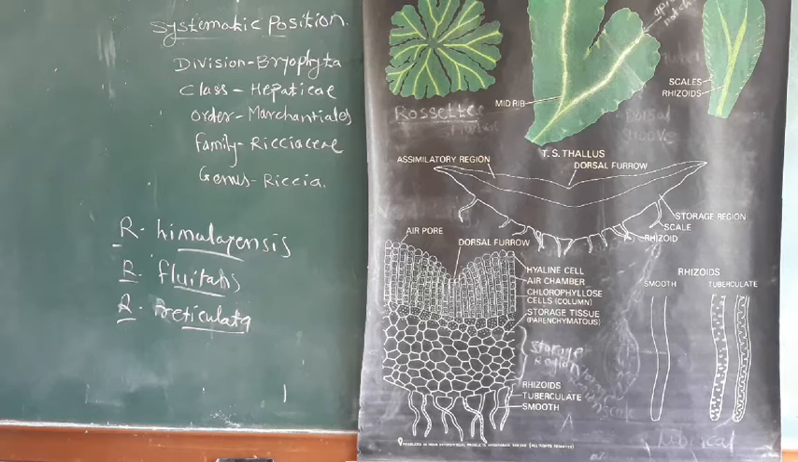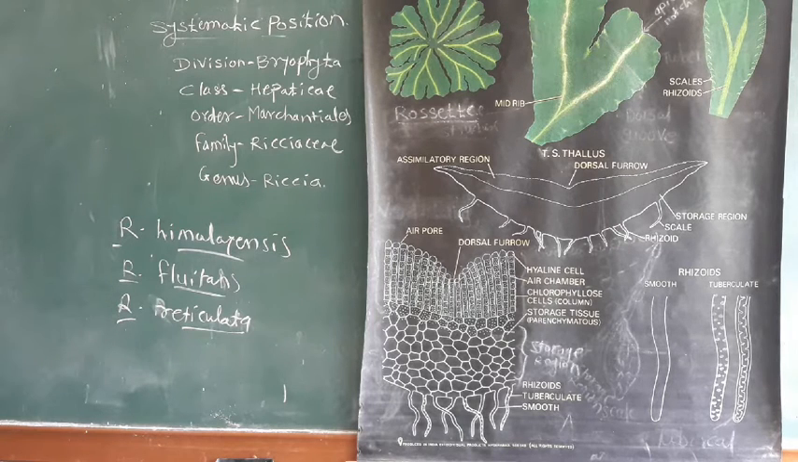First we will deal with the systematic position of Riccia. Riccia belongs to the division Bryophyta, class Hepaticae, order Marchantiales, family Ricciaceae, and the genus Riccia. The division Bryophyta includes plants whose body is a gametophyte, meaning a gamete-bearing plant body.